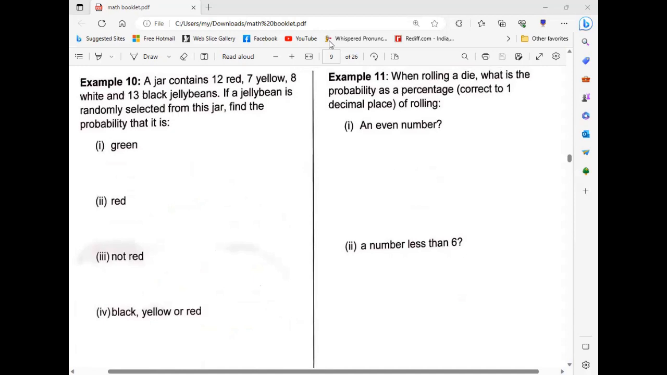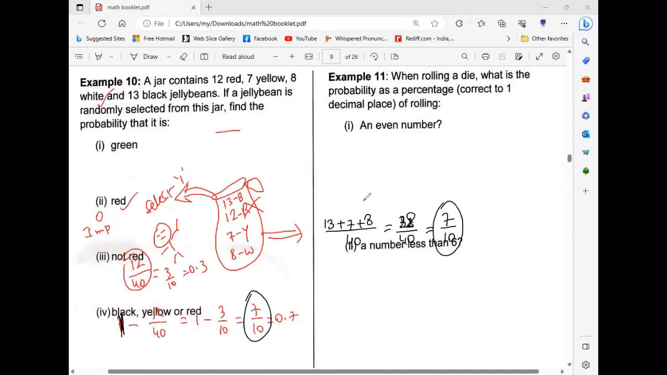Next, what he said. Black, yellow, or red? Take black, 13, plus what is yellow? 7, and or red. Or means plus, okay, in mathematics. Or means plus. Yes, tell me red.